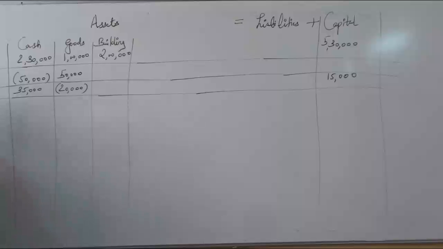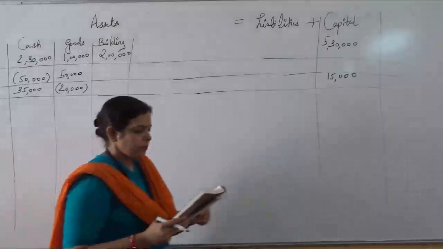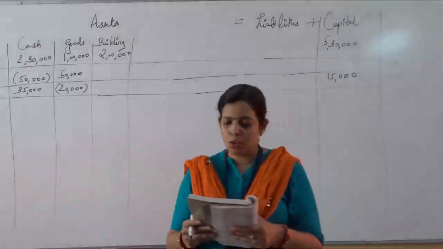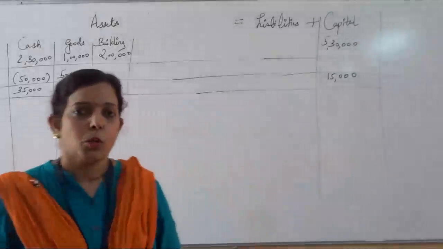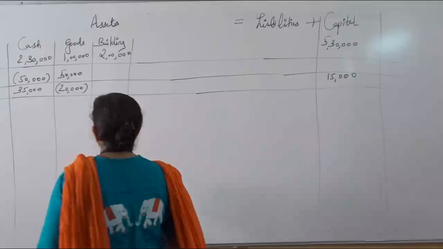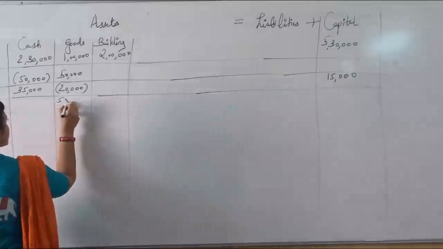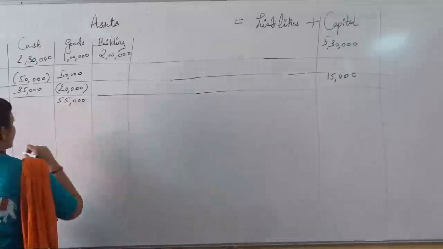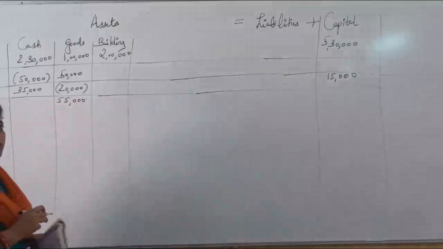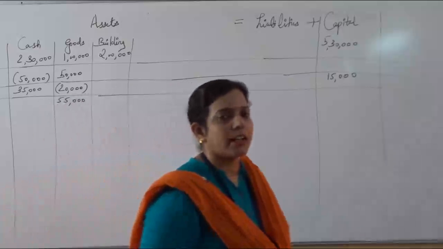Transaction number 4. Purchase goods from Rahul, 55,000. Goods are purchased from Rahul, 55,000. Since the name is there, 55,000 के goods business में आ गए. And goods are purchased from Rahul. Name is there, it means it is a credit transaction.